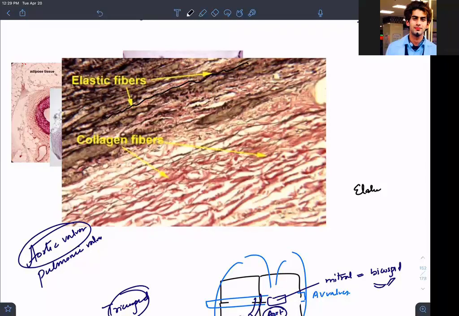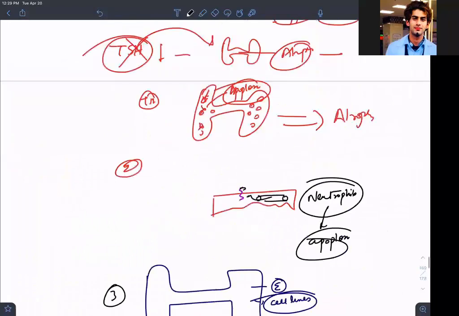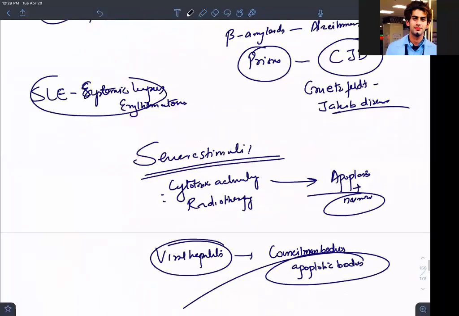What is the type of collagen, by the way, in the blood vessels? Type of collagen? For collagen, isn't it? Okay. So this is one diagram. I hope I have drawn the diagram yesterday, so it will be easy for you to understand.